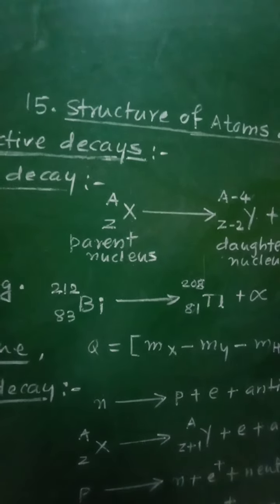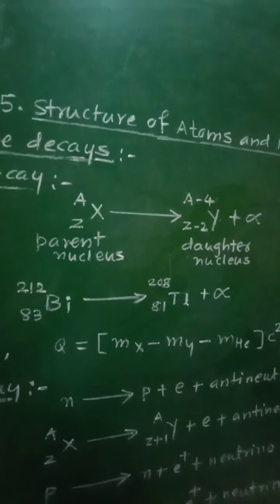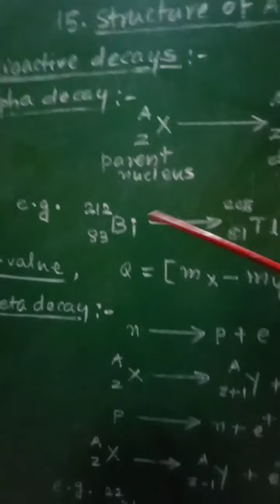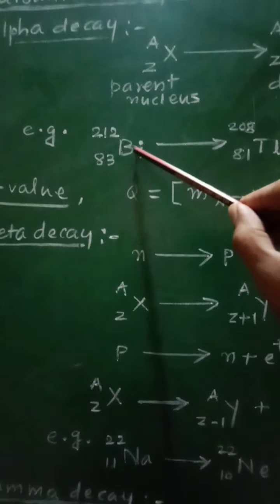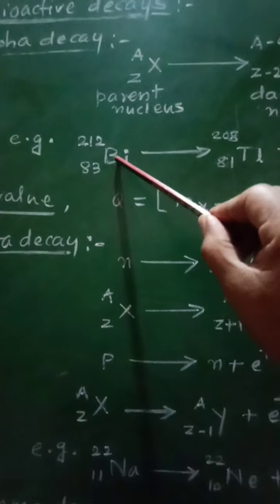The alpha decay of bismuth is an example of this type of alpha decay, and it is given here as an example. When bismuth undergoes alpha decay, its atomic number is 83, mass number is 212.